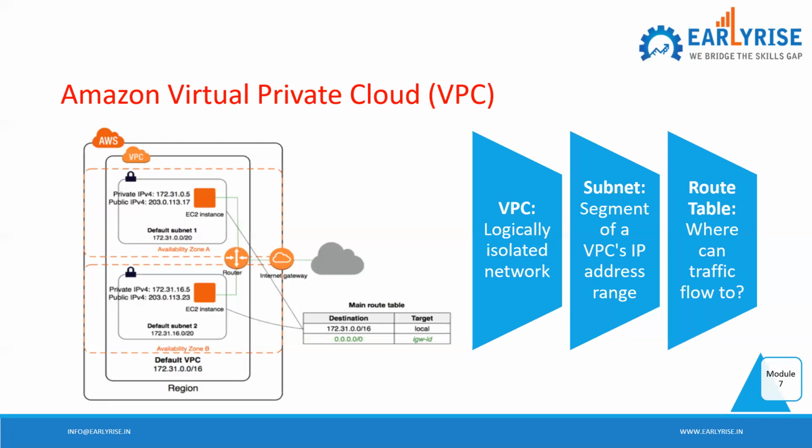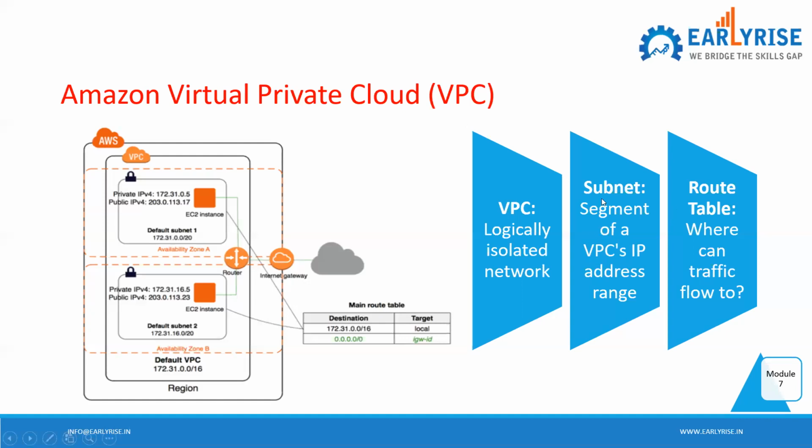Fault tolerance. Okay, one subnet goes down, the other will take up the load. Yes, there is no disruption of service, even if one availability zone goes offline. You have the services available from another availability zone. For that, you need to do some more configuration, which I will be explaining today.